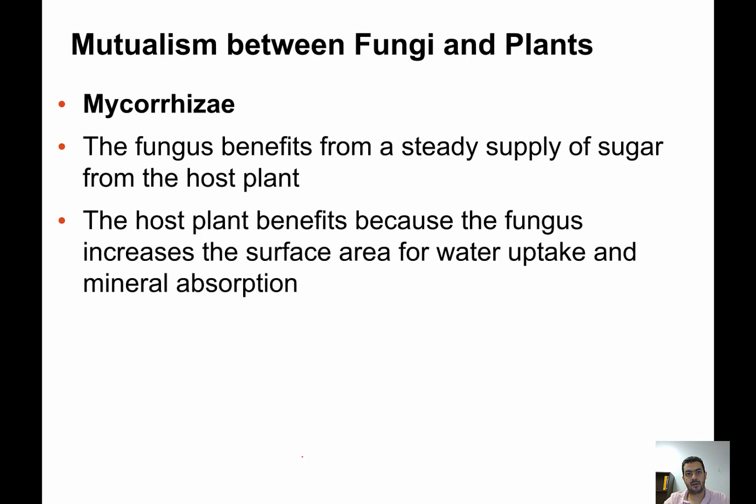Another mutualistic relationship is found between fungi and plants. We call it the mycorrhizae. Myco means fungi, rhizae means root. So here the fungi benefit from the continuous supply of sugars from the host plant, and the plant root is extended by the hyphae of the fungi, so now it can absorb more water and more minerals, and it can reach deeper in the soil with the help of the extended network of the hyphae of the fungi.